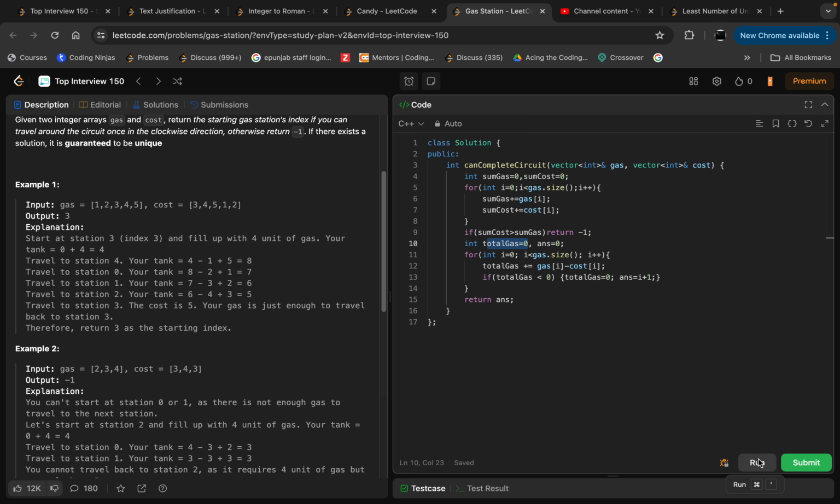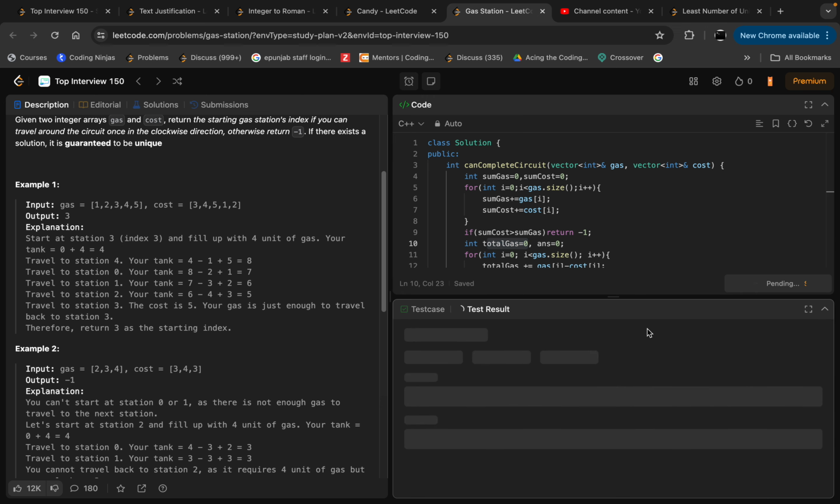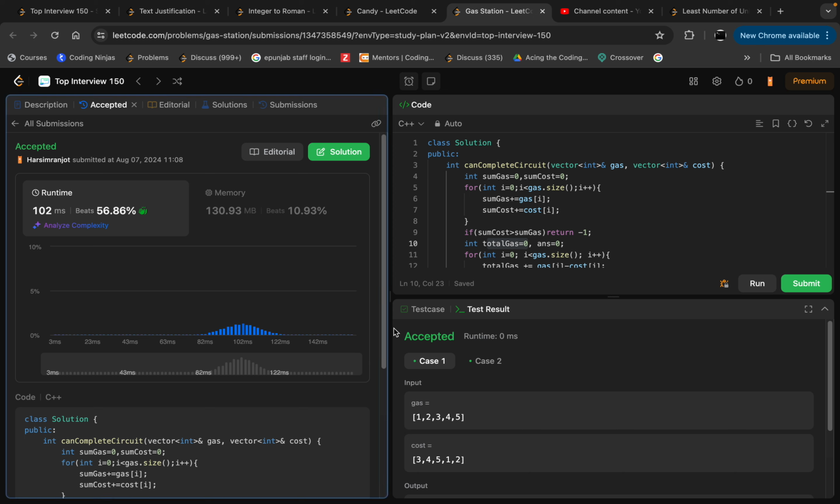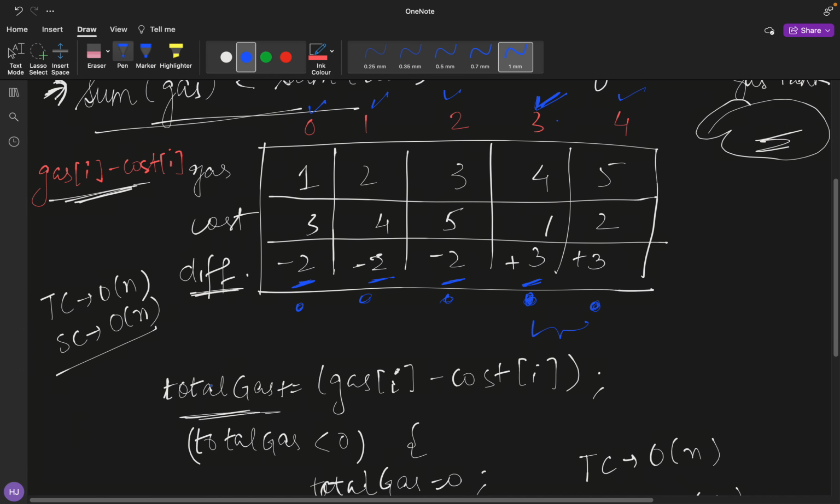So now let's run the code, and it's working fine. So now let's submit the code. So it works fine. So I think the question is clear.